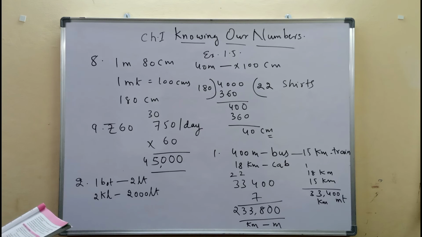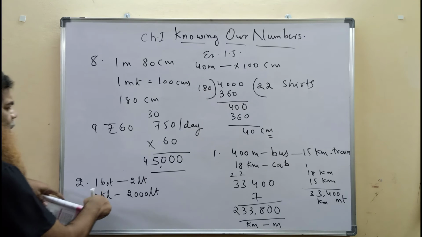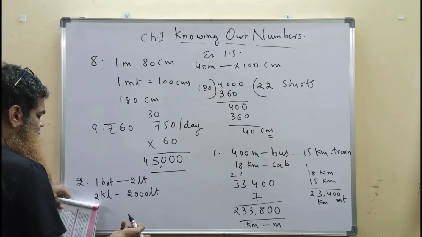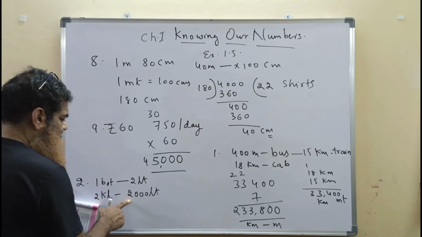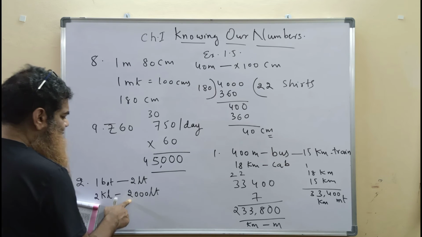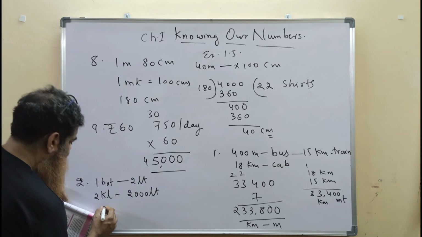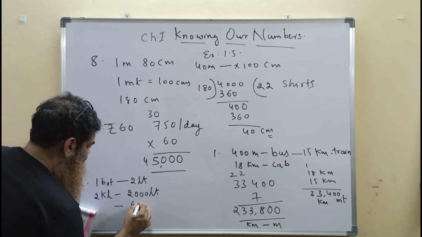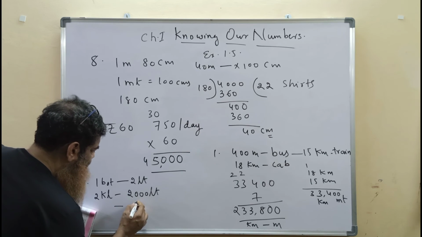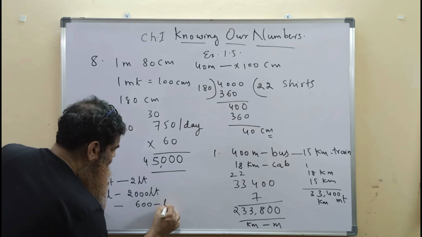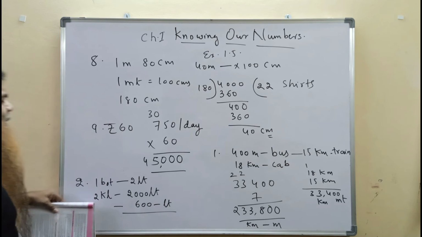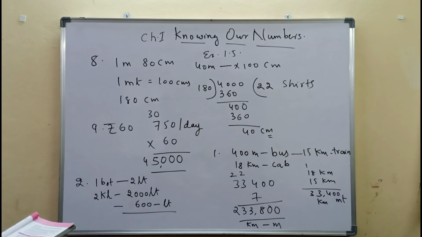When all the bottles are poured into the container of capacity 2000 liters, it was found that it needed 600 liters more to fill it to the brim. How many children poured water bottles into the container?